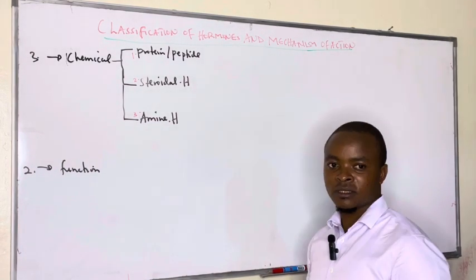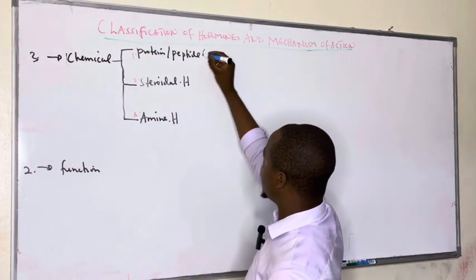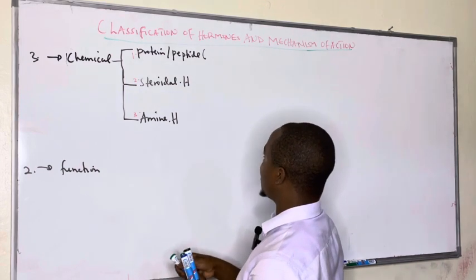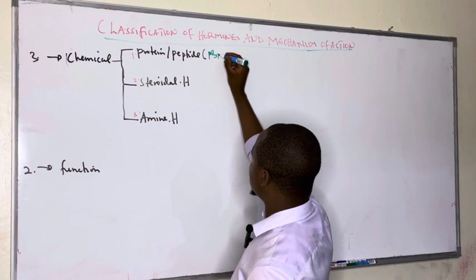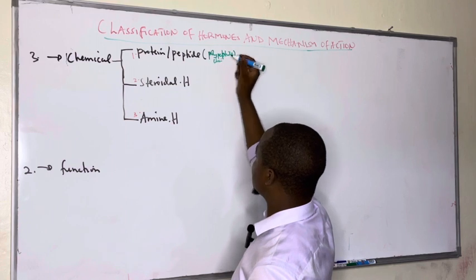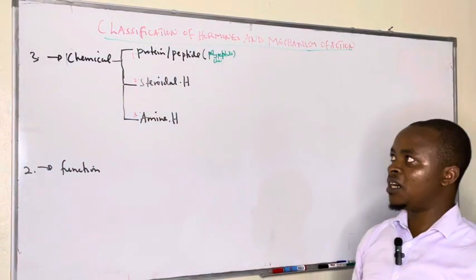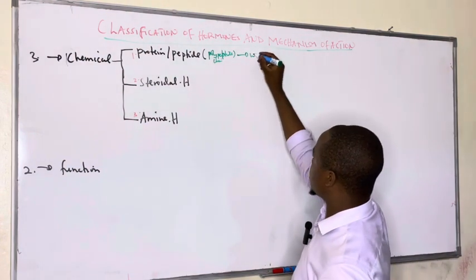Protein hormones, as their name suggests, are made up of peptide bonds. They are made up of a polypeptide chain, and of course this polypeptide chain is made up of several amino acids. These hormones are water soluble.